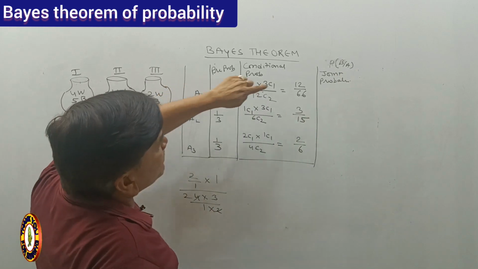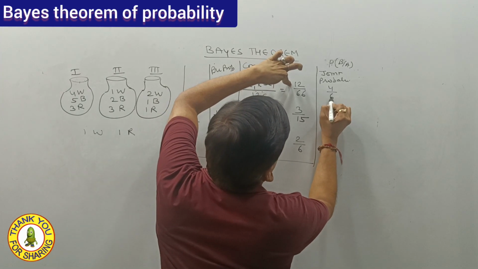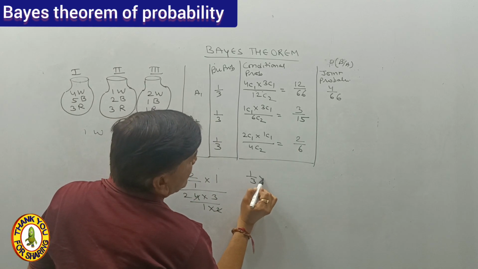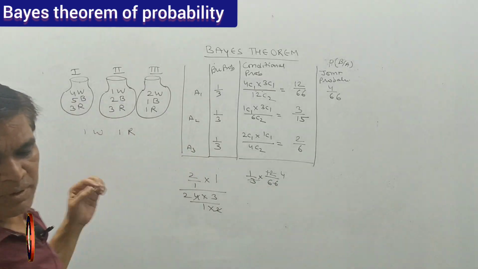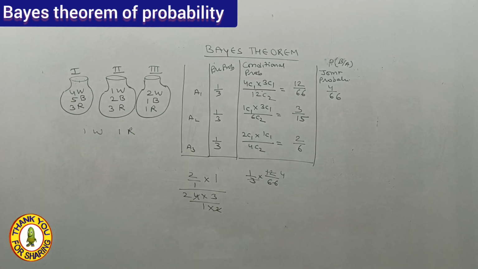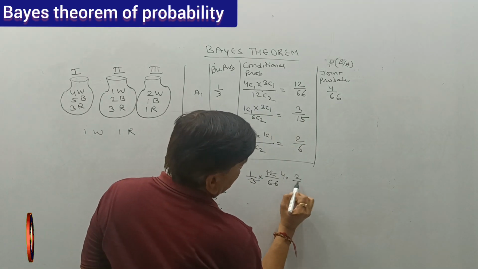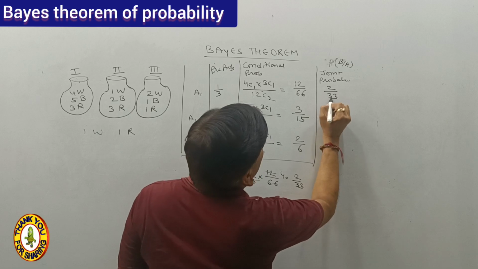So 1 by 3 multiply 12 upon 66, that is 4 upon 66. What we have done? 1 by 3 multiply 12 upon 66, 3 fours are 12, so 4 upon 66. Or we can have 2 upon 33. So we can write here 2 upon 33.